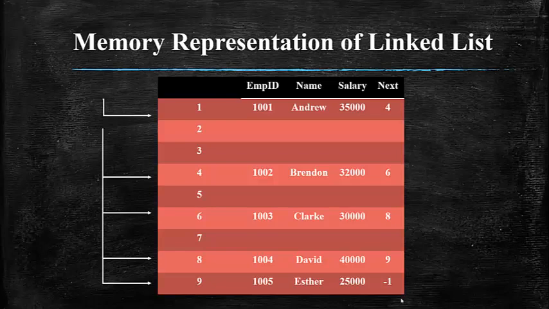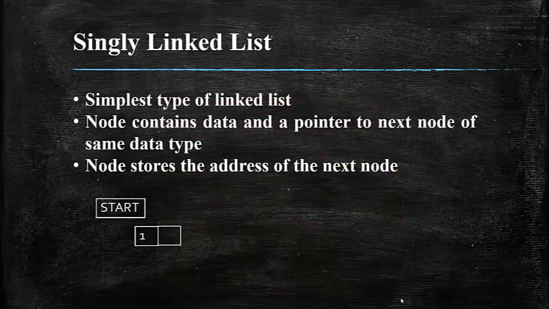Now we are going to see about the singly linked list. A singly linked list is the simplest type of linked list data structure. Every node will contain a data, and it will have a pointer to the next node of the same data type. So basically you are defining a structure. The structure will have a data, and it will have another member that is a pointer variable, and that pointer variable will point to the next node of the same structure itself. So the node is going to store the address of the next node.